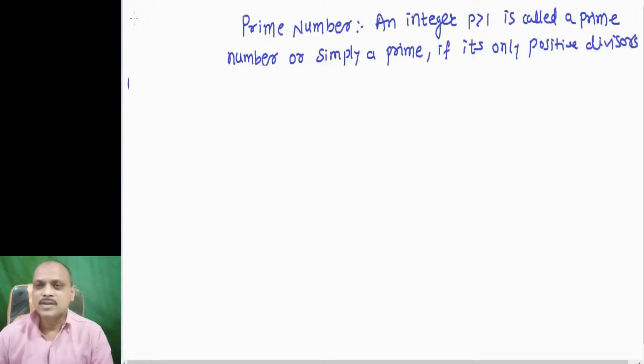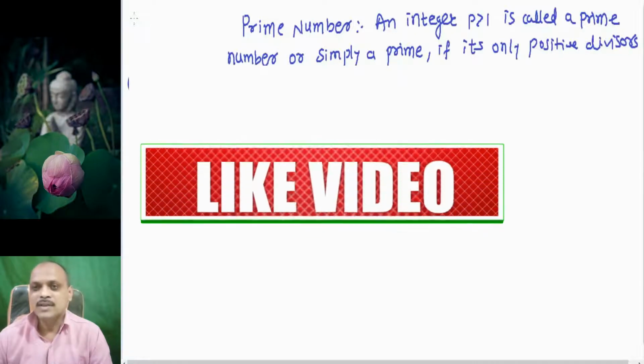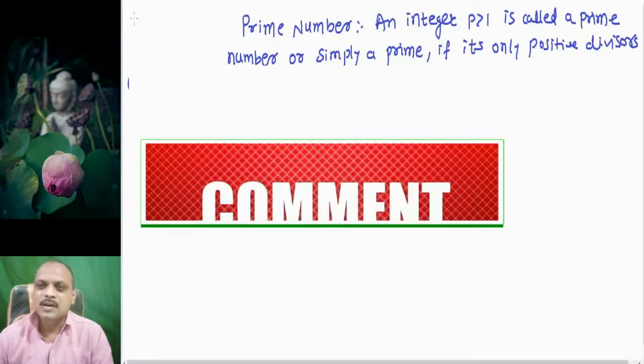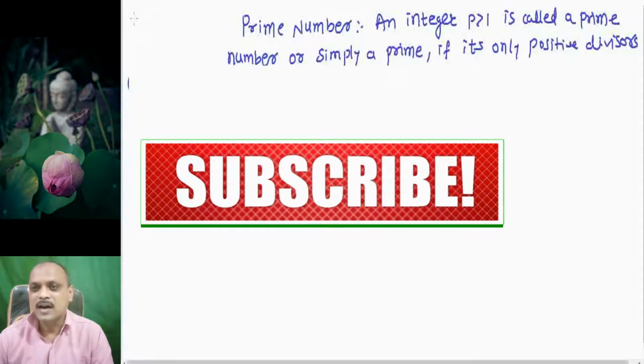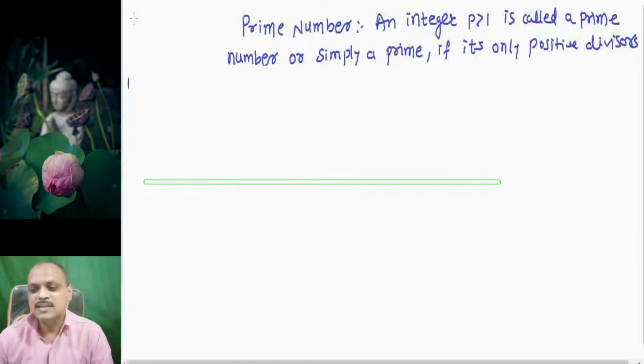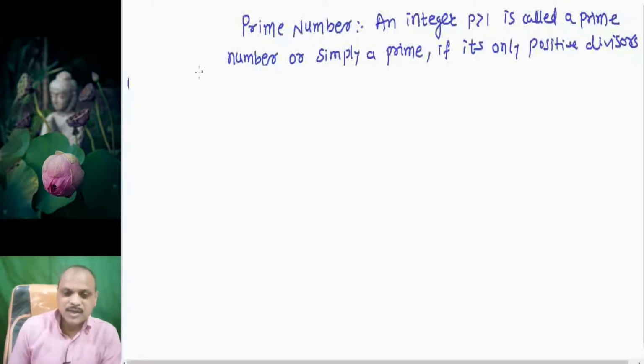An integer p which is greater than 1 is called a prime if its only divisors are 1 and p. On your screen, you can see that an integer p is called a prime if its only divisors are 1 and p.